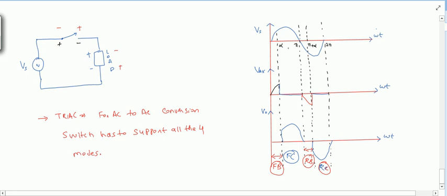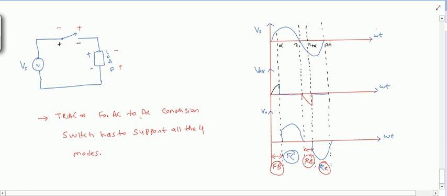And by varying this value of alpha, we can change the RMS value, or we can control the AC output, right? The AC to AC controllers are not in the syllabus, so this is just a brief introduction. You can just have an idea about the AC to AC controller.